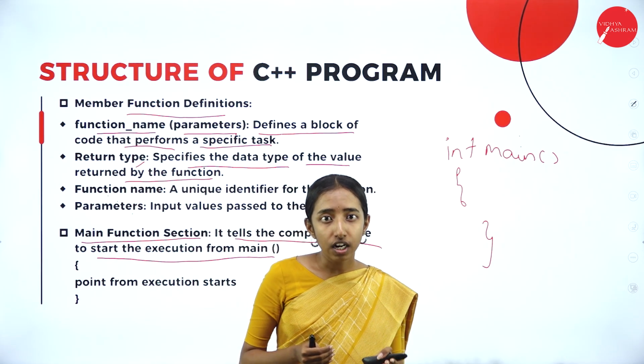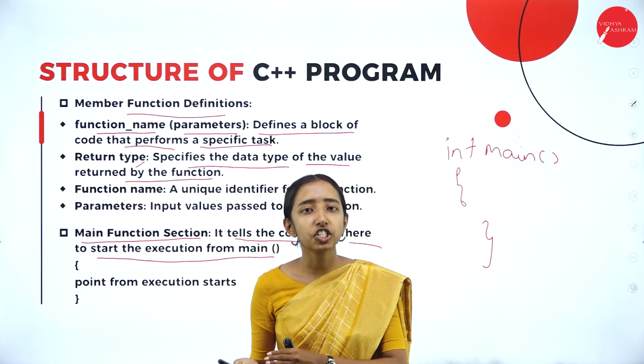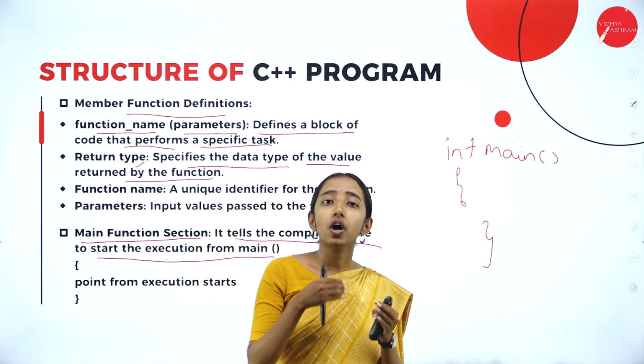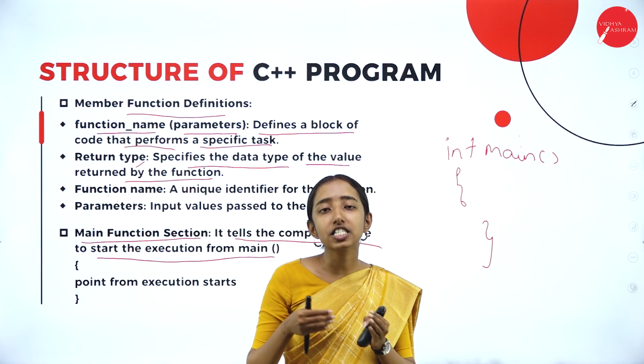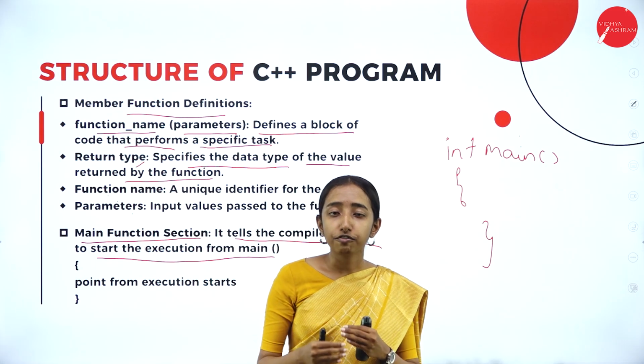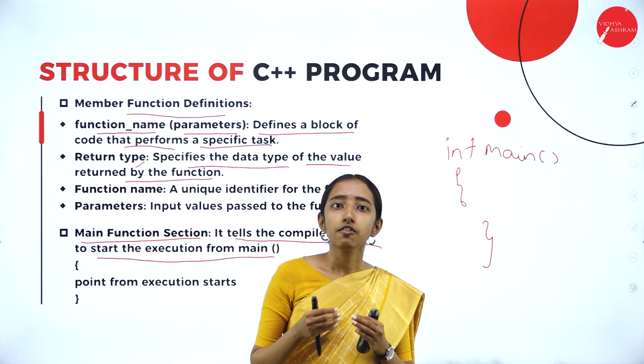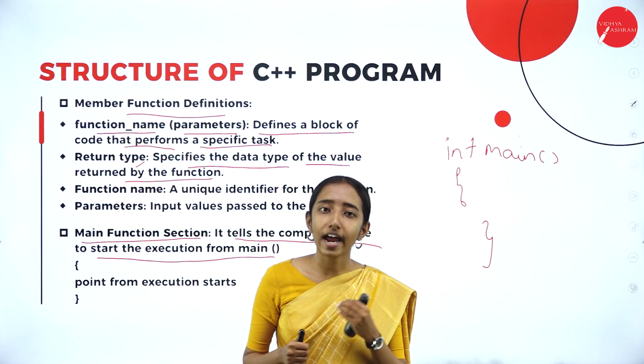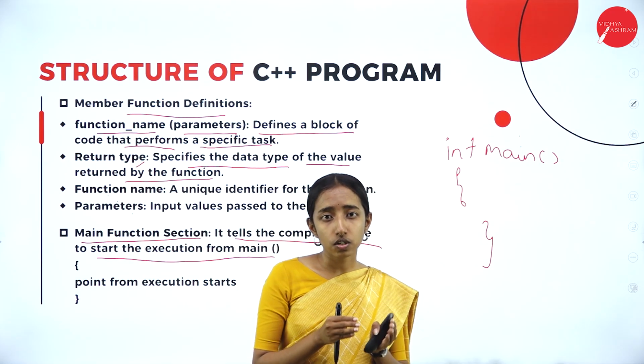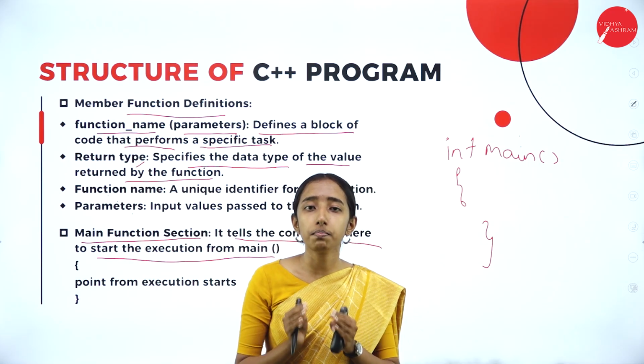Then the global declaration section, where whatever you declare globally can be accessed throughout the program. After that, the member function definition and also the main function. So this is the basic structure of C++.